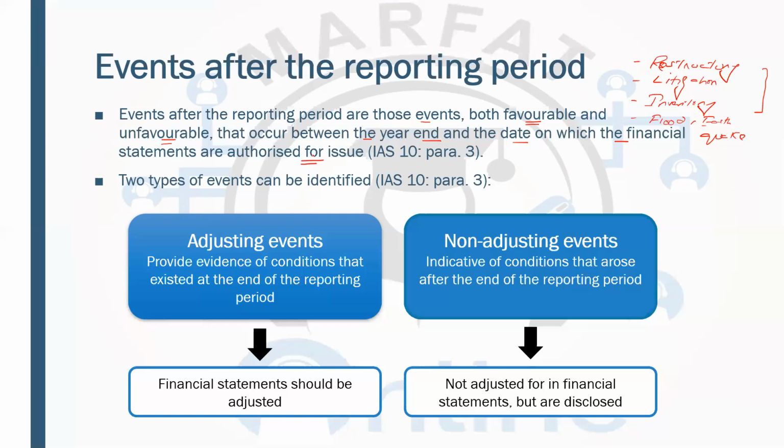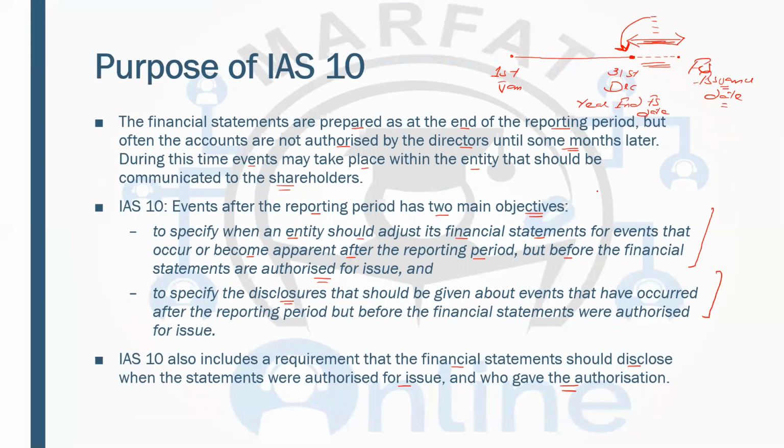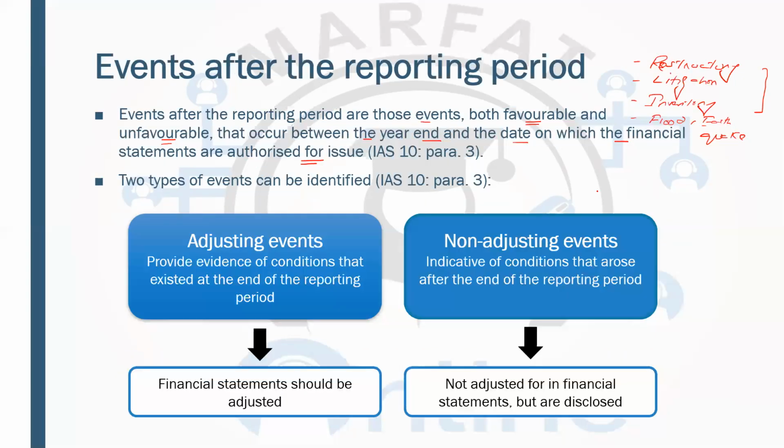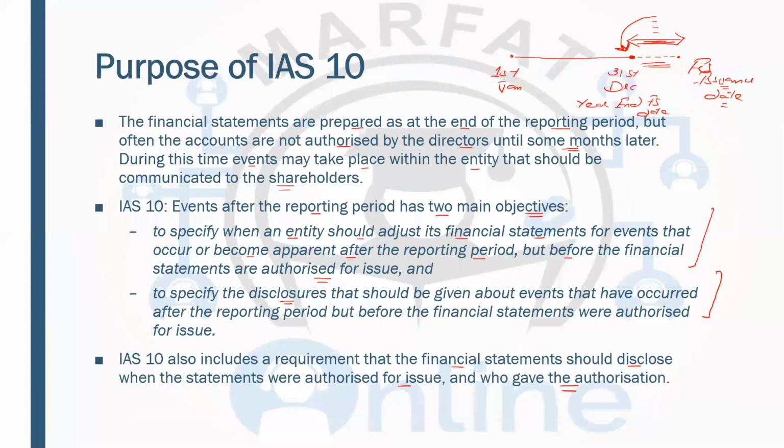So this is the thing you need to understand: if you want to understand events after the reporting date, you need to see the timeline and then study this definition. Both favorable and unfavorable that occur between the year end. Year end means the financial statement date and the date on which the financial statements are authorized, that means financial statements issuance.